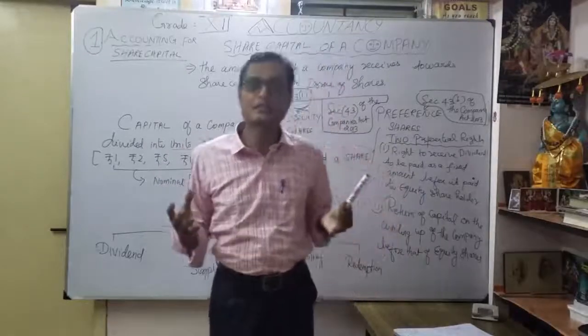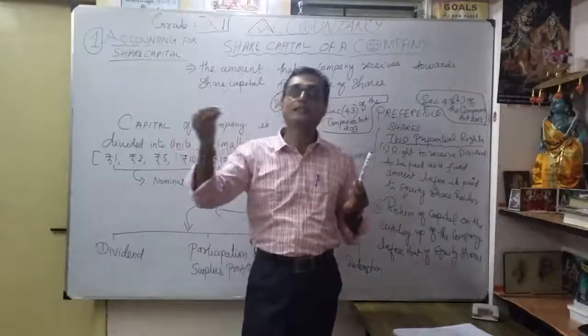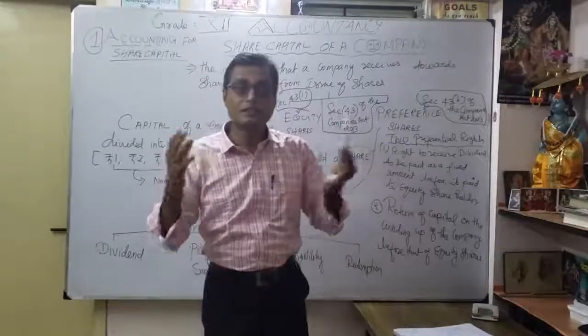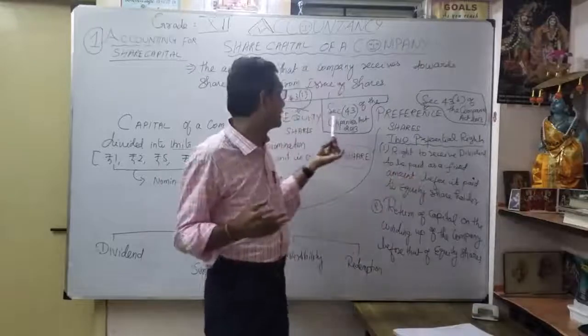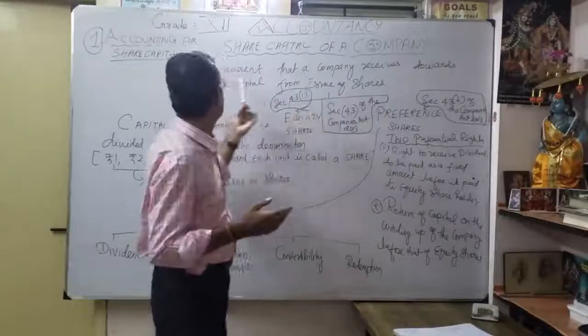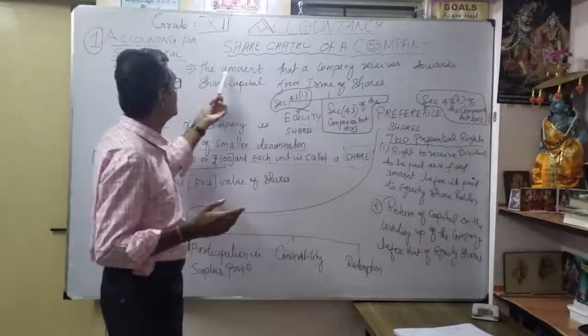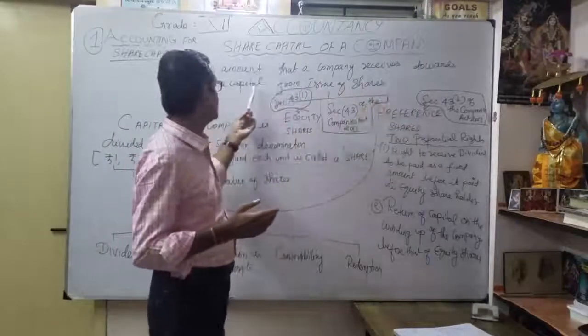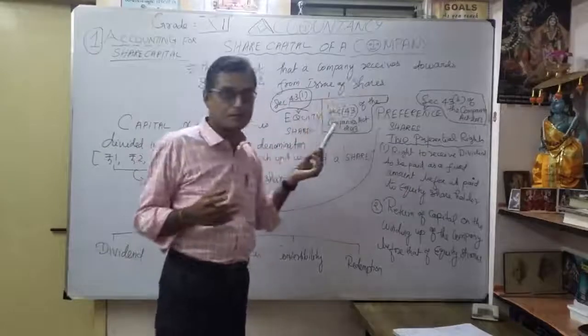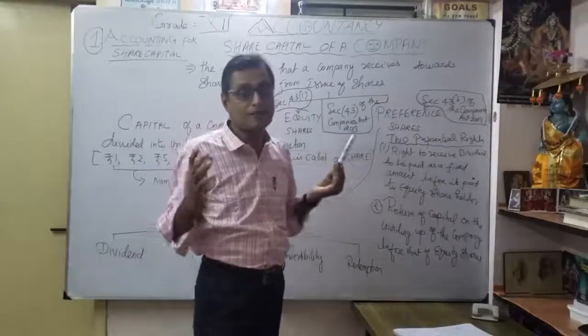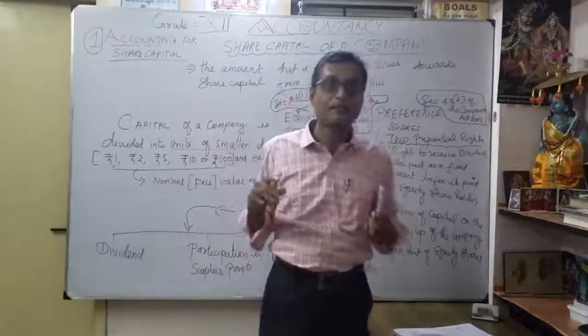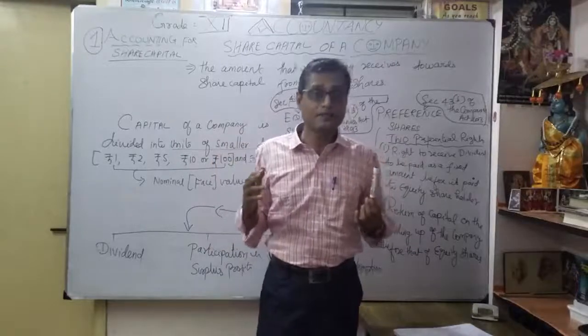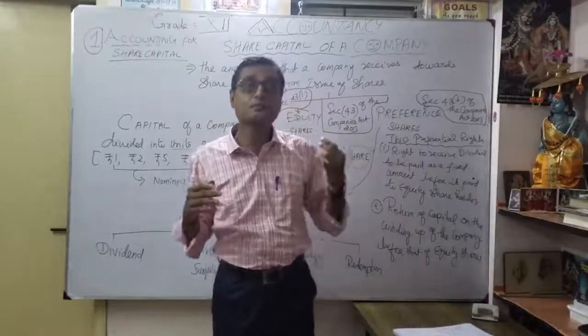The best example: when you deposit in the bank, you will get interest. Similarly, we already discussed this topic, issue of share, correct? What is the share capital? The amount that the company receives towards the share capital from issue of share. The issue of share was already discussed where? In the cash flow statement. Under what activity? Coming under financing activity. Even there we discussed the proposed dividend, correct?